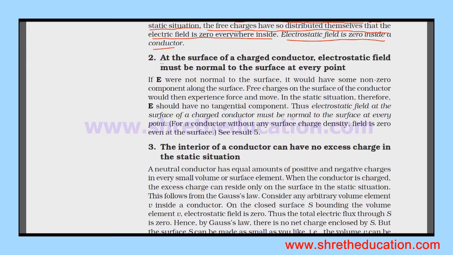Next, at the surface of a charged conductor, the electrostatic field must be normal to the surface at every point. For a charged conductor, the electrostatic field at the surface is normal to the surface at every point.